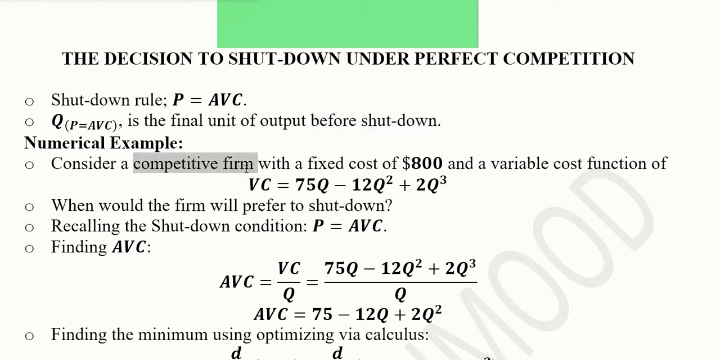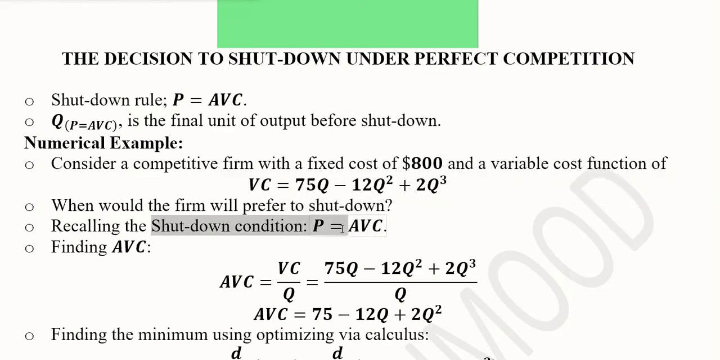We are assuming that we have a competitive firm and it has a fixed cost of $800 and it has a variable cost function as well, which is equal to this. So if we add these two functions, we will get the total cost function. We are required to find out when the firm will prefer to shut down.